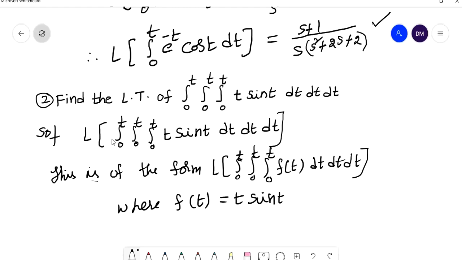Now we have to find L of f of t. So before finding L of f of t, first I can find L of sin t value, then I can find L of f of t value. First we have to find the L of sin t value, then we can find L of f of t value.